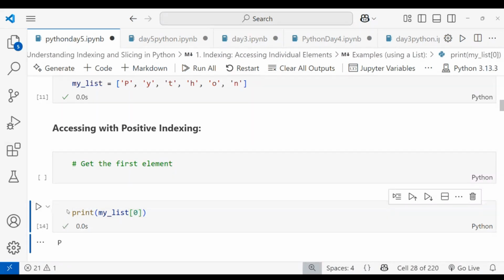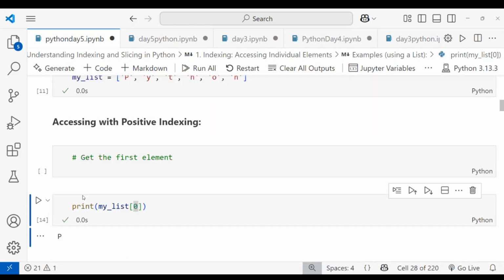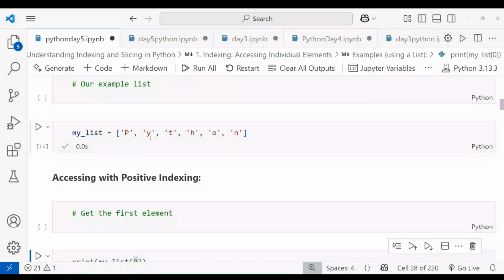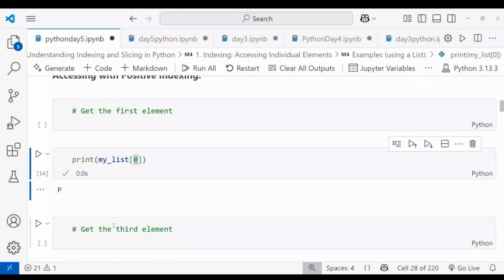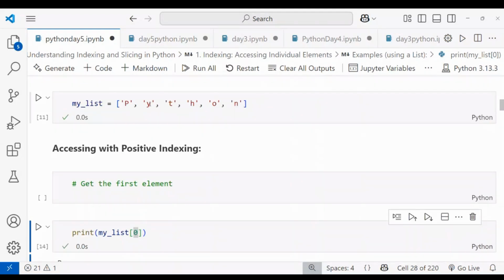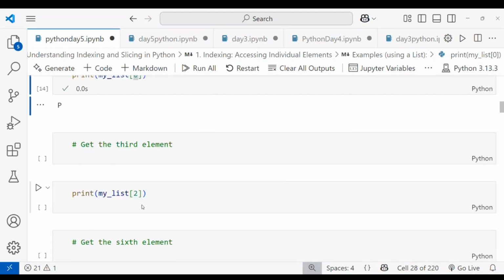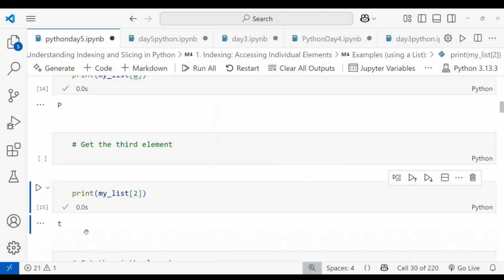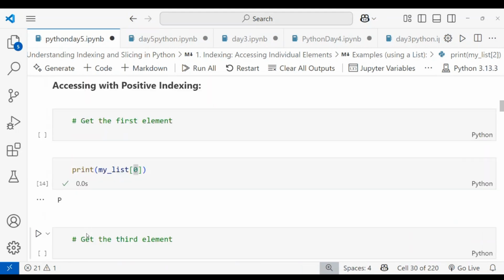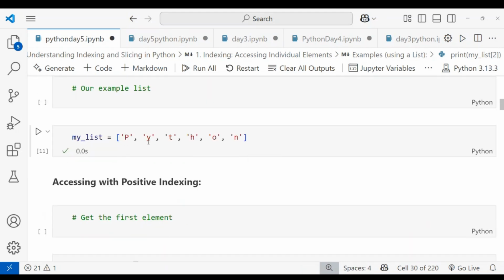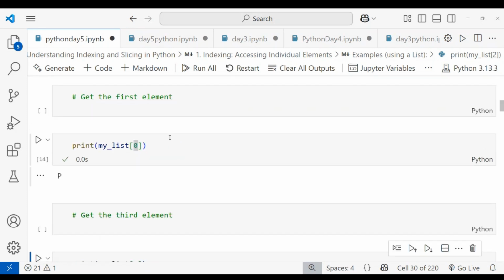If I want to get the third element, you can see 0, 1, 2, so index 2 is the third element, and I'm getting T. Like that, we can access the value.